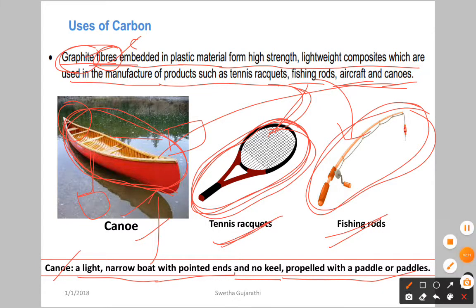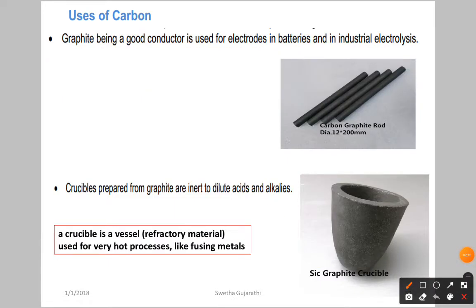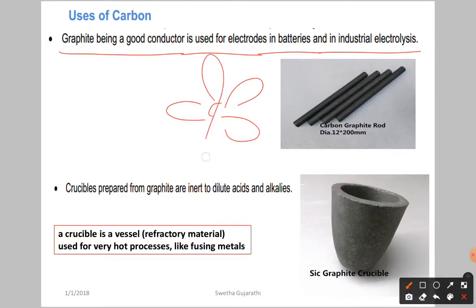Graphite fibers. Next, the second use we have: graphite, being a good conductor, is used for the electrodes in batteries and in industrial electrolysis. As you know very well, graphite has one unpaired electron. Why? Because it has sp2 hybridization. After sp2, we have one unhybridized orbital with an electron. Because of that reason, it acts as a good conductor. So we are going to use graphite rods as electrodes,